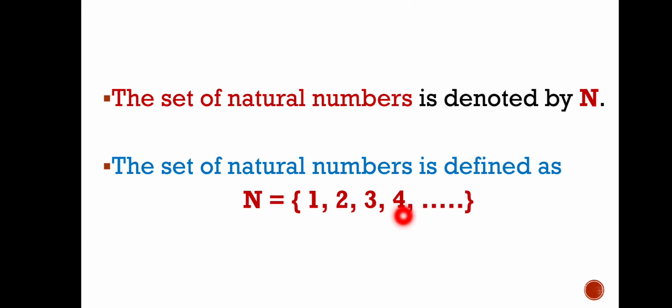The numbers go on indefinitely, infinitely. There is no finite number with which this set ends. There is no end. So, the set of natural numbers is infinite.